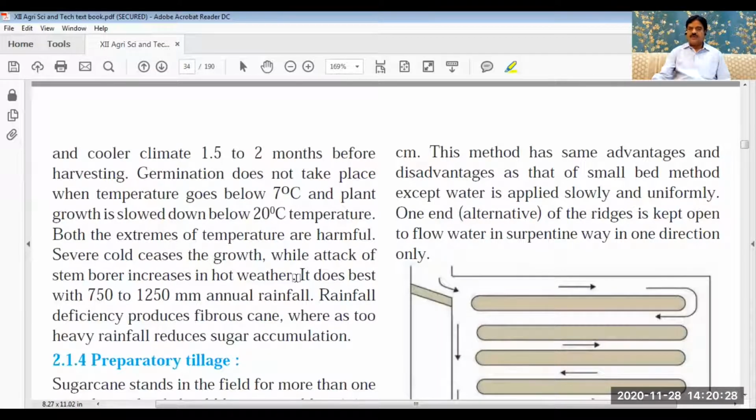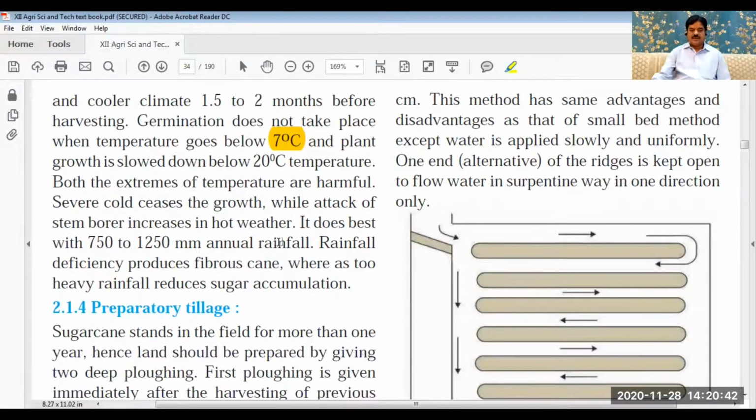So later on, if the temperature is less than even then the sugarcane crop can be cultivated. But temperature in atmosphere should not be less than 7 degrees centigrade, and if it is less than 7 degrees centigrade, then the growth of plant will slow down.